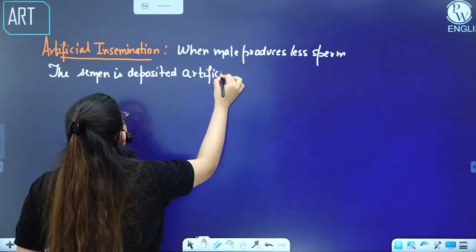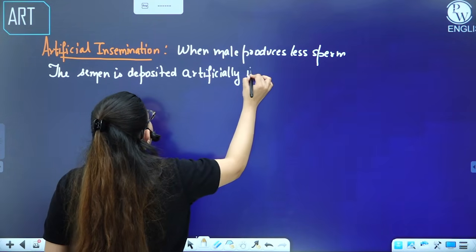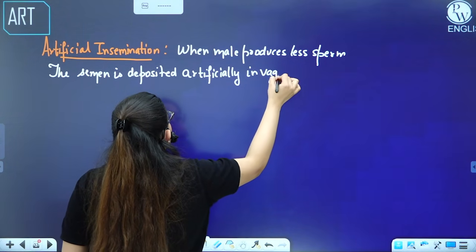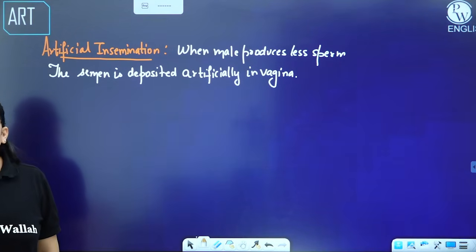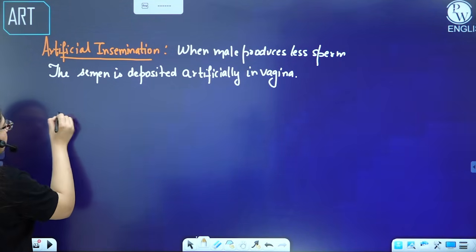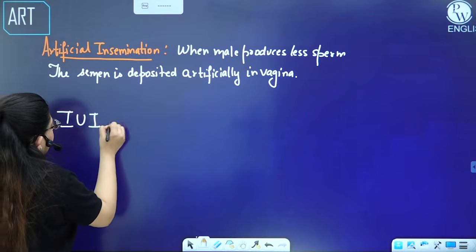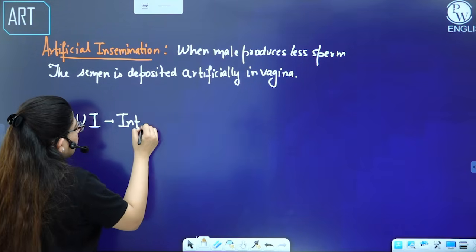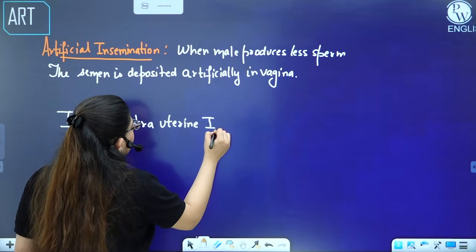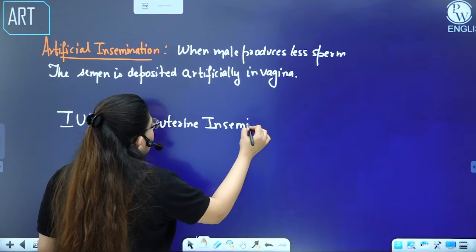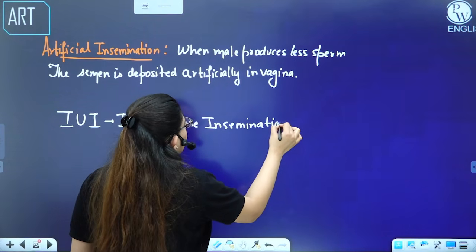In the vagina. So when this artificial insemination occurs in the uterus, not in the vagina, we have another term, that is IUI, intrauterine insemination. So what is intrauterine insemination? When the deposition occurs in the uterus.